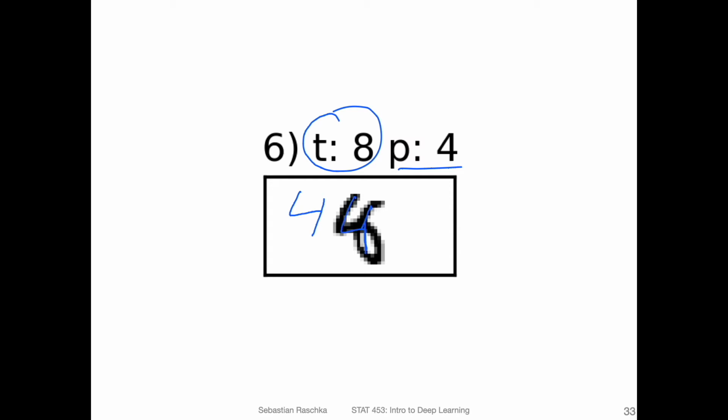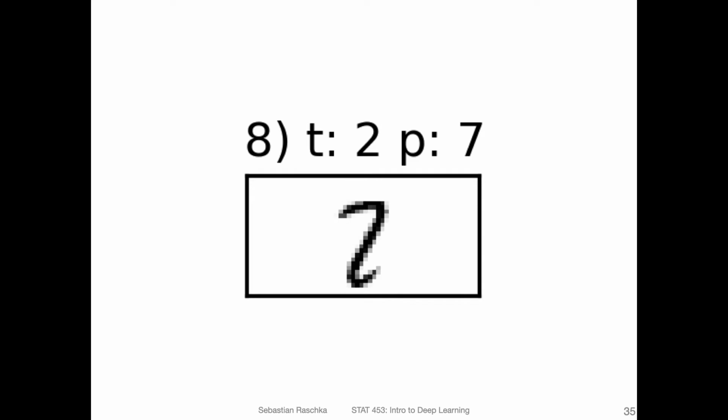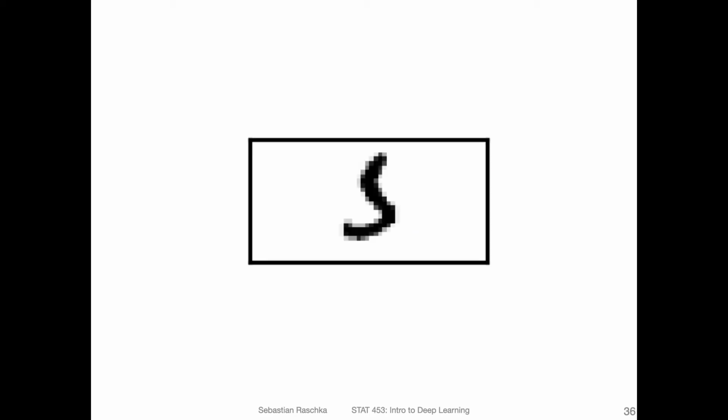So it's actually an 8, but it doesn't look that far away from a 4, to be honest. It's actually a pretty tricky case. Or take a look at this one. What would you think this image is? So as you may have thought, it's a 2, but also it's actually not too far away from a 7, right? If you think of a 7 like this, it's actually not too far away. And in fact, the model predicts a 7 here.